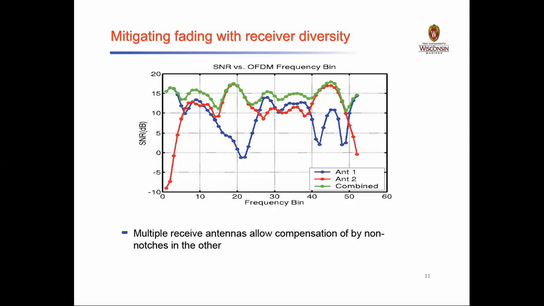But when you try to combine, when you try to sum all the received power at the receiving antenna, and then apply either maximum ratio combining or the selective type of mechanism, then you can achieve a better signal to noise ratio over a range of frequency. Therefore, multiple receiver antennas allow the compensation of the notches, meaning I can have a better performance than the different single antennas.